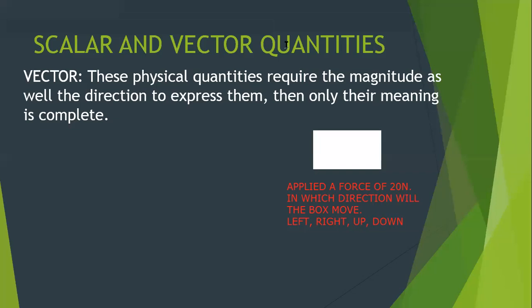I am applying a force on this box. How much force am I applying? 20 Newton. Now my question is, in which direction will the box move? Will it move upwards? Will it move down? Will it move left? Will it move right? Or will it move diagonally? What is your answer?